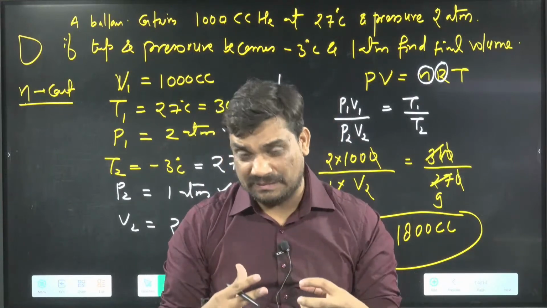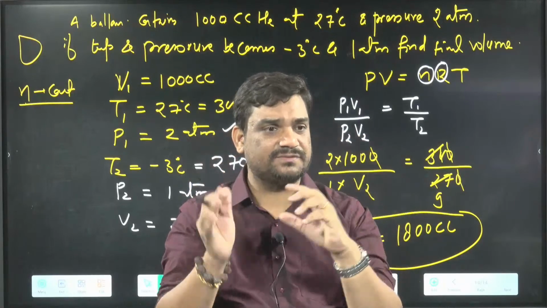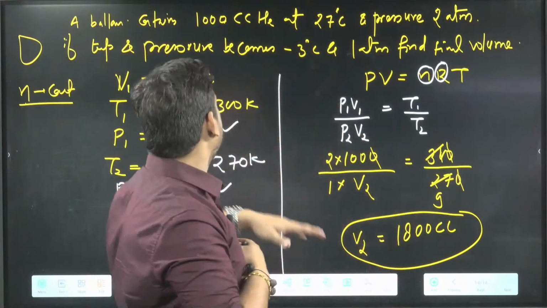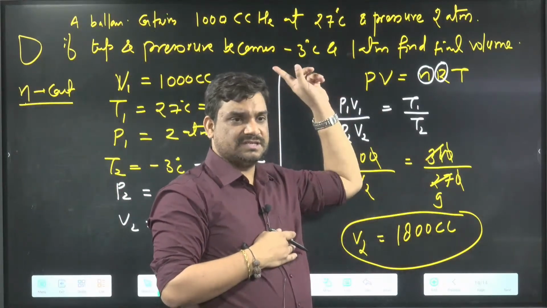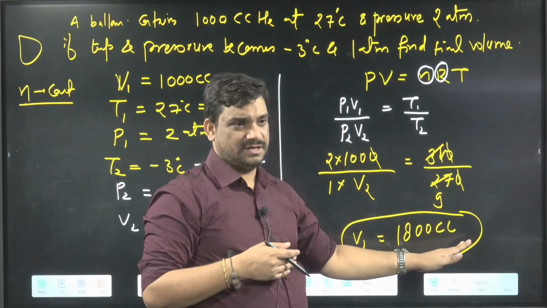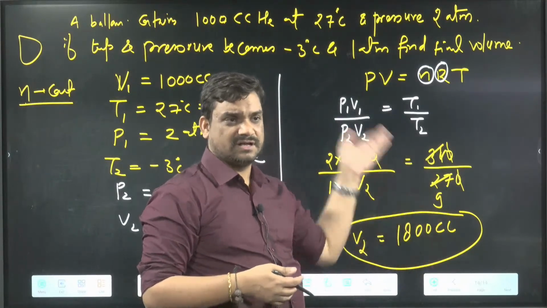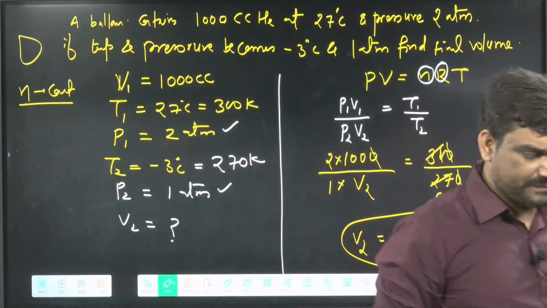Whenever any new question comes, automatically your brain picks the values and decides what we have to do. We do not need to convert volume into liter. Volume is in cc, so the answer also comes in cc. If they write the answer in meter cube, then we can convert from cc. So conversion is not required.